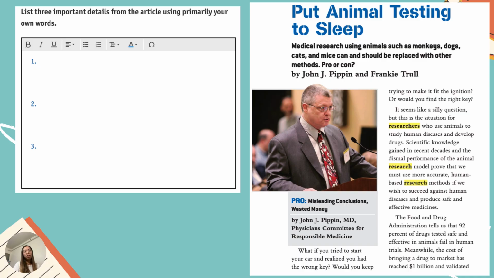So, for the first paragraph, what if you tried to start your car and you realize the key is wrong? That is just an opening statement. So, we cannot put it as our key detail. It has to be an important one.